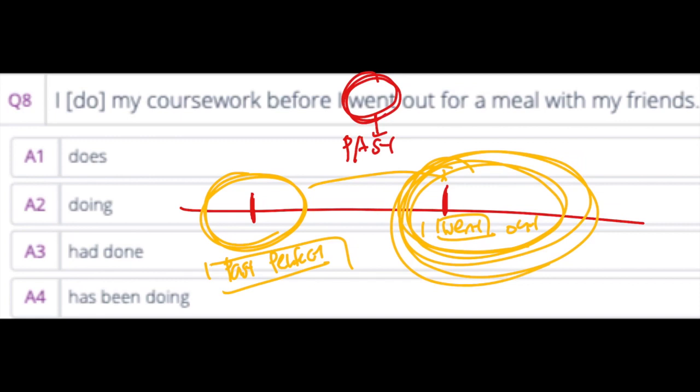So, before is the point. Before in the past is past perfect. Then what should we do? We need to add had plus PP.